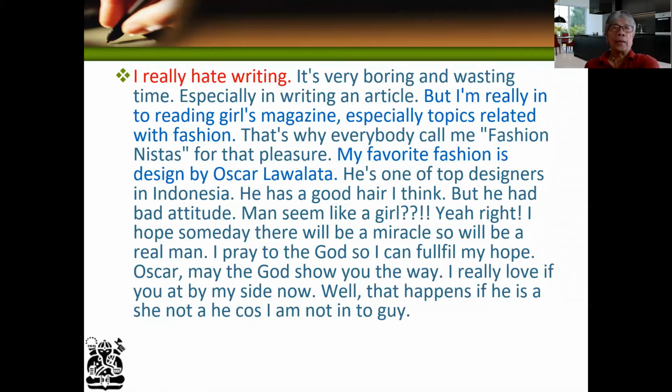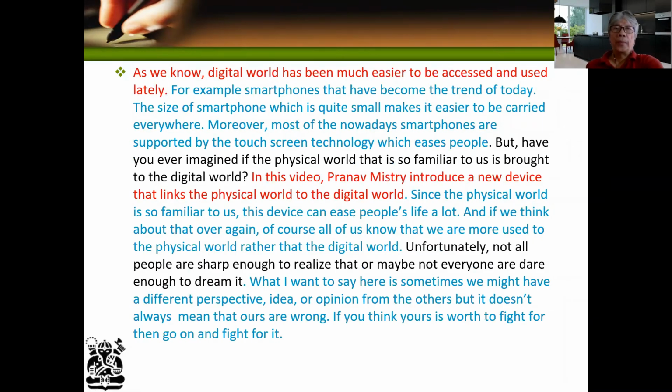Now let's have a look at the next paragraph. As we know, the digital world has become much easier to access and use lately. And then this writer gave, for example, smartphones and so on. So this is the main idea, and the writer tried to explain it using examples.